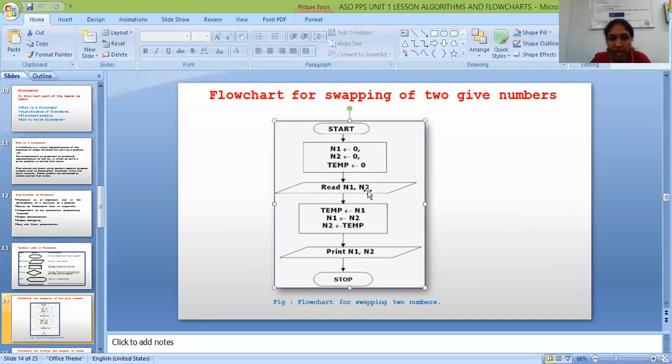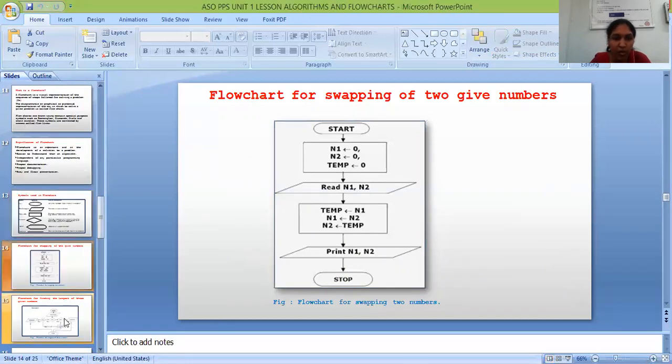Next, read n1 and n2. Next, I can store the n1 value as temp. Next, n2 to n1 and temp to n2. Print n1 and n2. After swapping, we have to print n1 and n2. Next, stop. This is the flowchart for swapping of two given numbers.